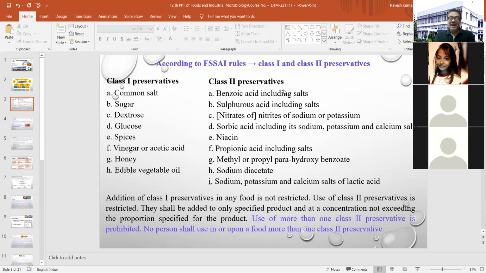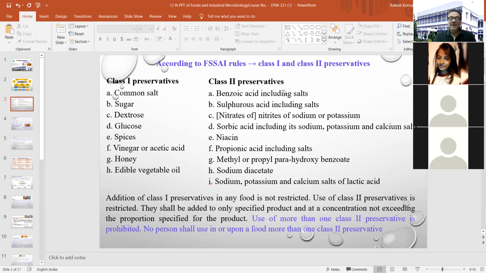And in class 2 preservatives: benzoic acid and its salt, sulfurous acid including its salt, nitrates of sodium or potassium, sorbic acid including its sodium, potassium, and calcium salt, lysine, propionic acid including its salt, methyl or propyl parahydroxybenzoate, sodium diacetate, and sodium, potassium, and calcium salt of lactic acid. So these are the chemical preservatives which are classified under the class 2 group.